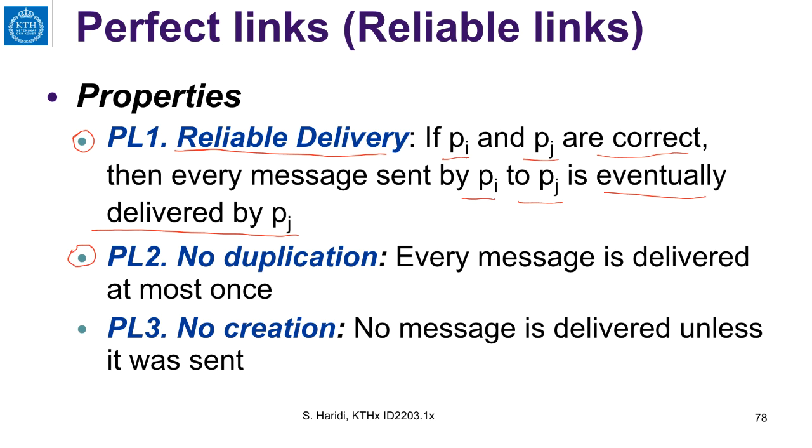Second, we have the no duplication property, which says every message is delivered at most once. And then we have the no creation property, which says no message is delivered unless it was sent. So the network does not deliver messages that are not sent.